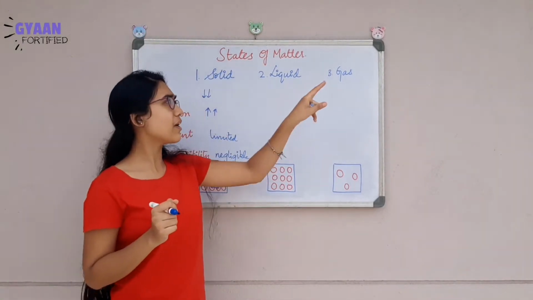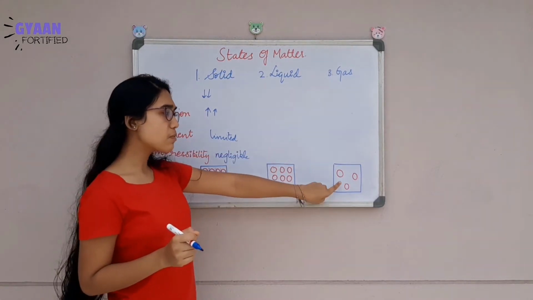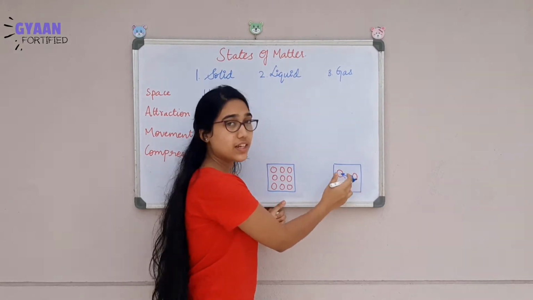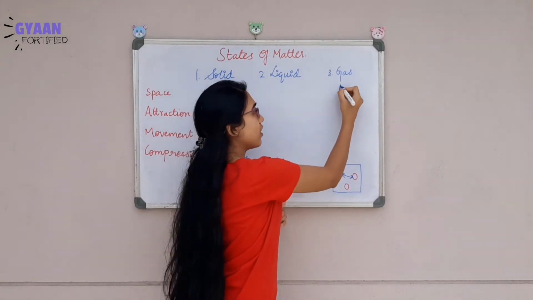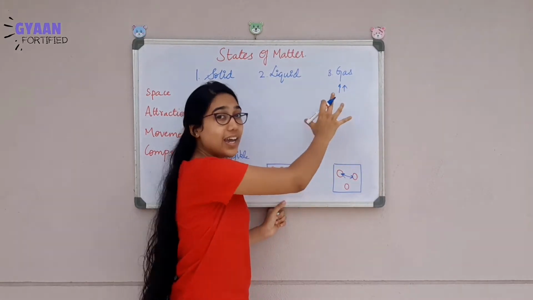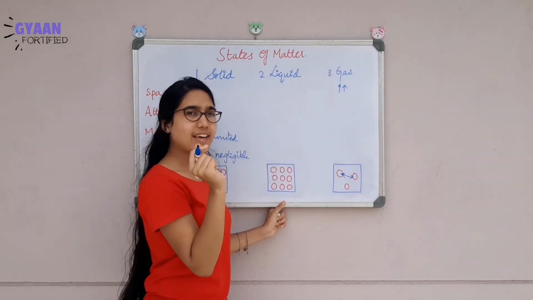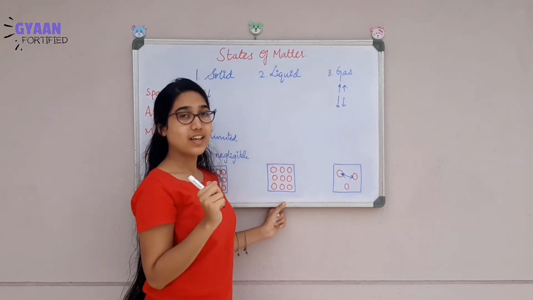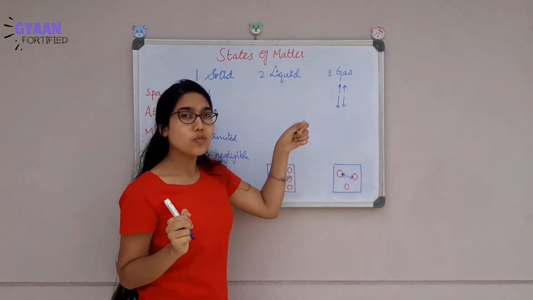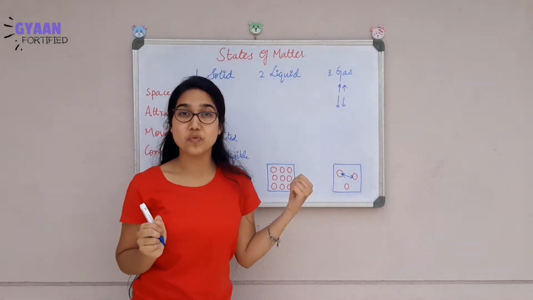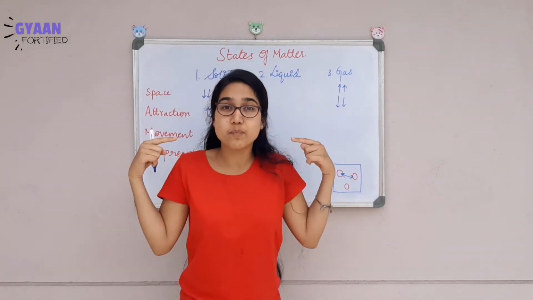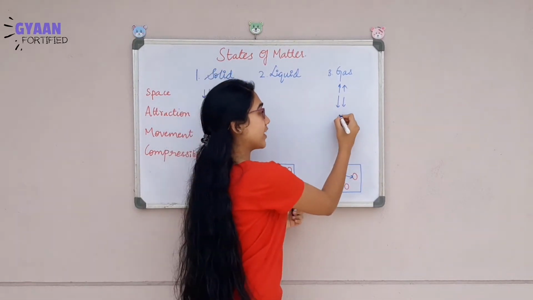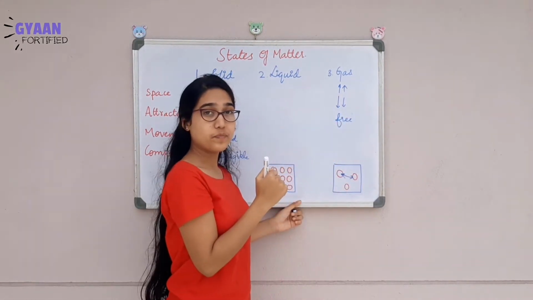Now you should tell me about the gas particles. Observe this figure. There is lot of space between the 2 particles. Yes. So, when there is high amount of space, can I not tell that attraction is less? So what about the movement then? Free movement. Because of the high space which is present around the particle, the movement is free.